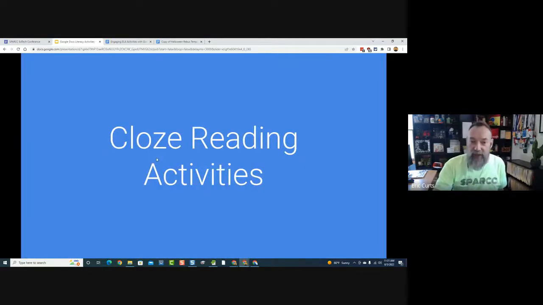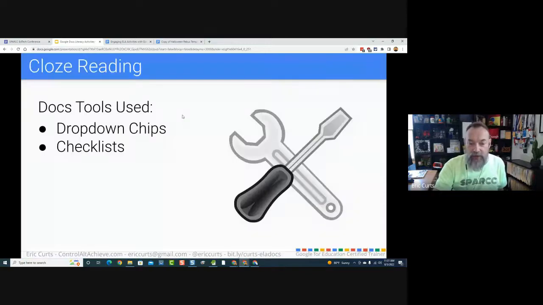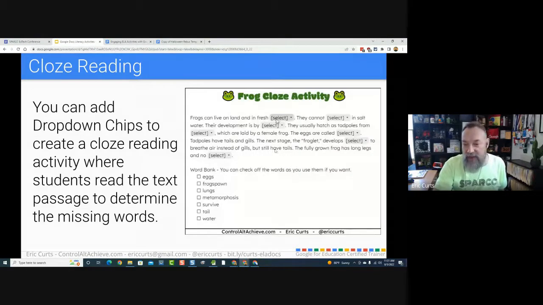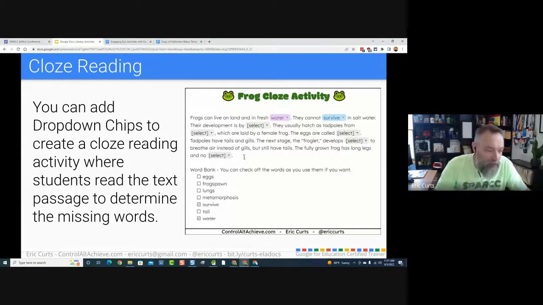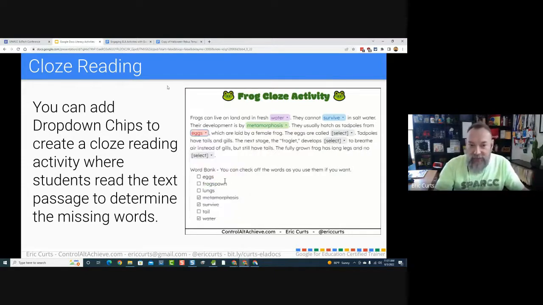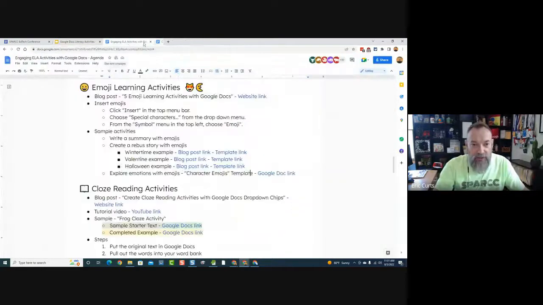Turns out though, you can do this in Google Docs using a new feature called drop-down chips. The drop-down chips got added maybe sometime in the last 6 months. This is a relatively newer feature inside of Google Docs. The drop-down chips allow you to have a drop-down menu where you can pick a word from that menu. You can use this for a lot of stuff, like a rubric, or for updating the status of a project. I thought, hey, this would be a fun way to do a close reading activity. So I'd like to demonstrate that for you. Let me show you how that works.